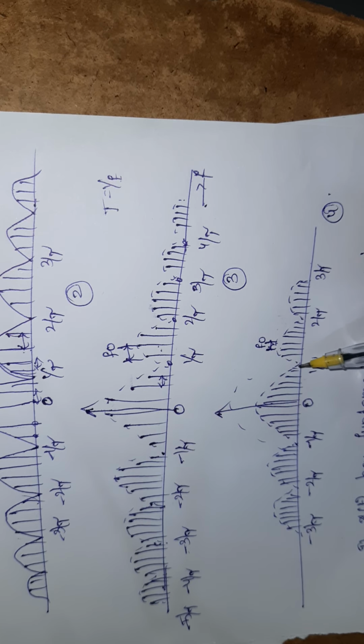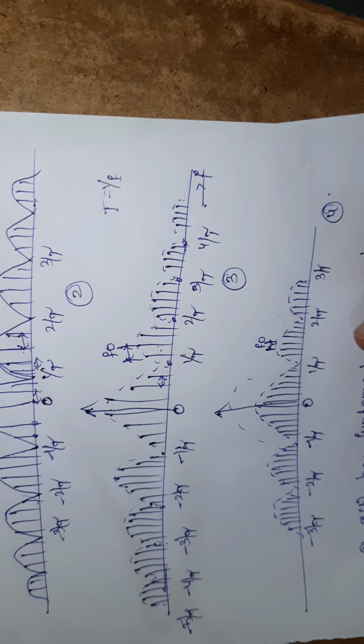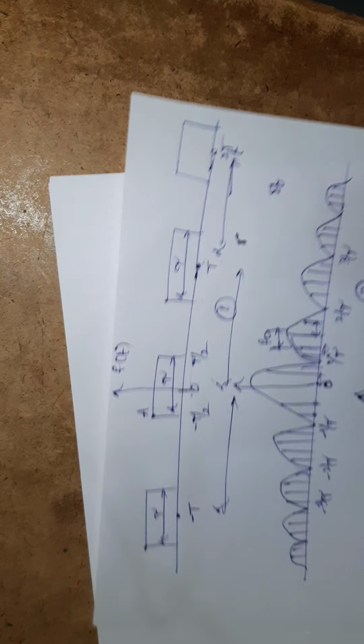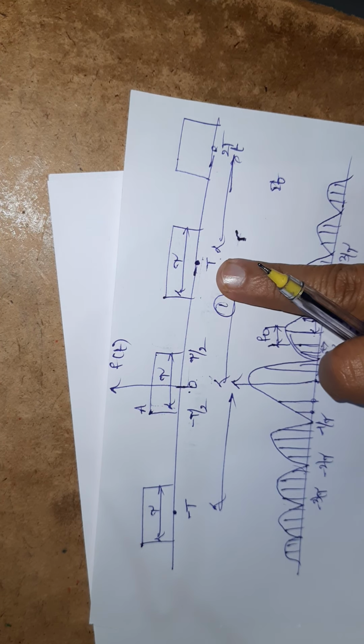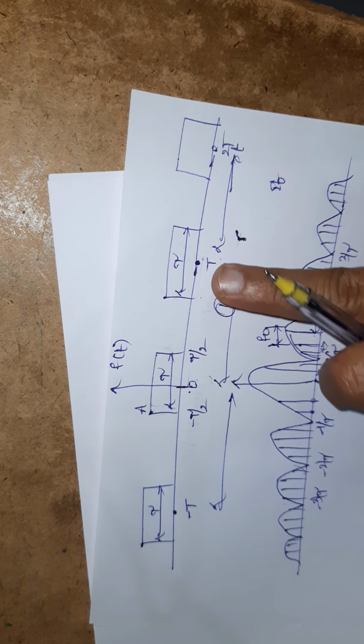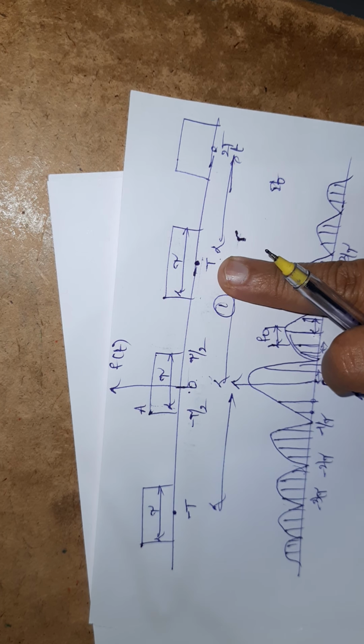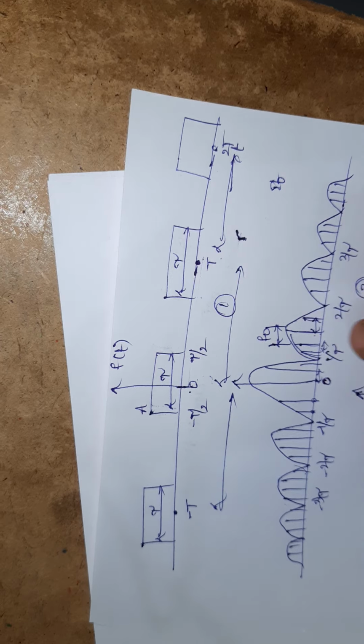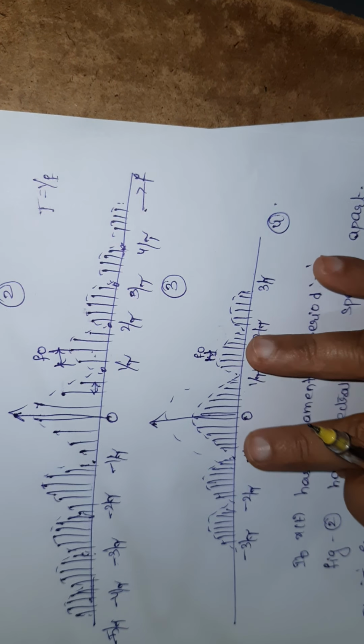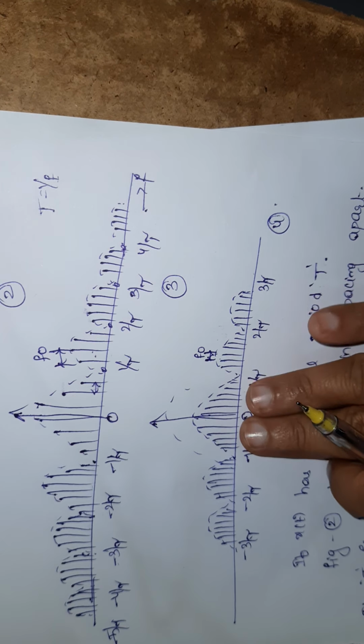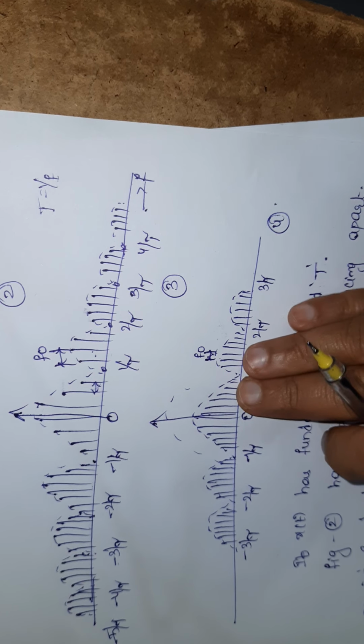right? As T tends to infinity, the adjacent pulses become separated by an infinite amount of time. That is, x of t becomes a non-periodic function. At the same time, the separation between the spectral lines becomes infinitely small, or 0.